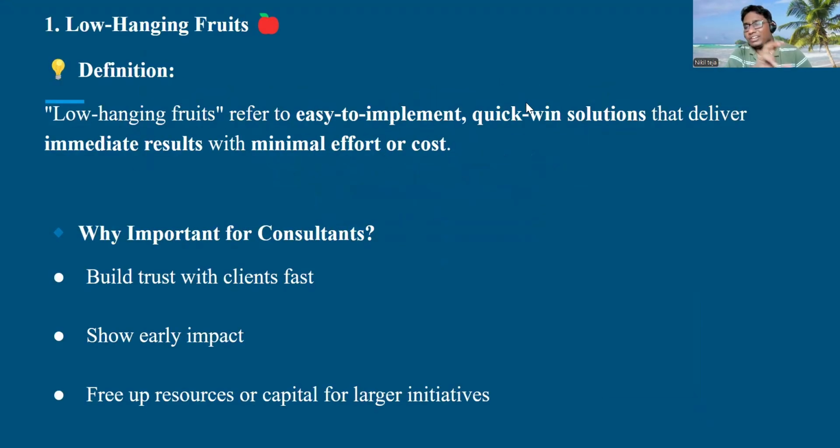So low hanging fruit. You can read the definition, guys. But to say it simply, you will be prioritizing and performing the tasks which require low effort and low cost, but give immediate results as well as high impact results. For example, there may be 20 tasks. Among these 20 tasks, you will prioritize the tasks which give high impact and immediate results with low effort or low cost. That is nothing but low hanging fruits. That is the concept of low hanging fruits.